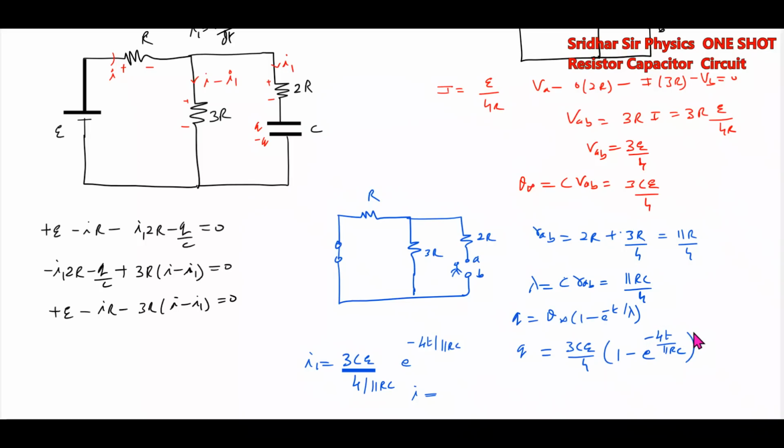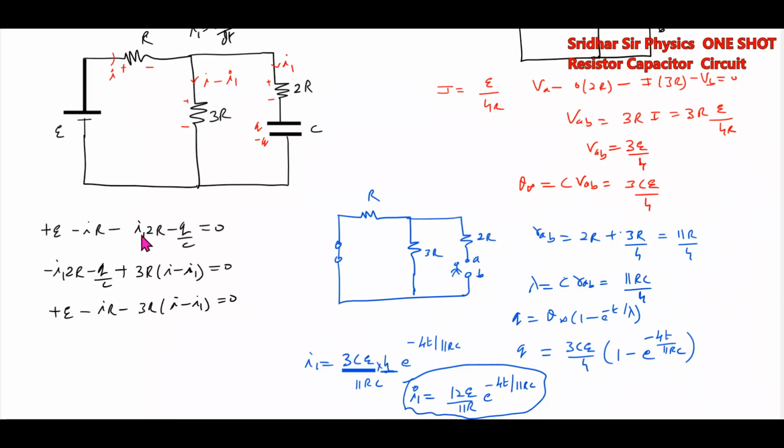Lambda is 11RC by 4, no? This will be 4t by 11RC. This expression for current will be I1 equal to, C will get cancelled out, 12E by 11R e to power of minus 4t by 11RC. This is the expression for the current I1.